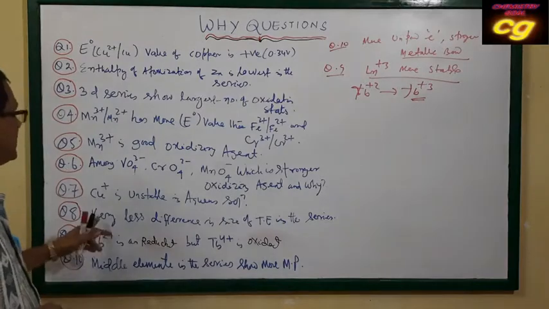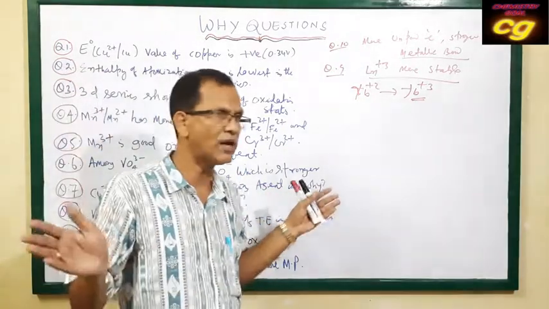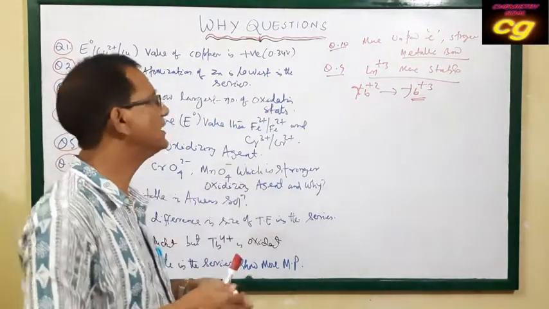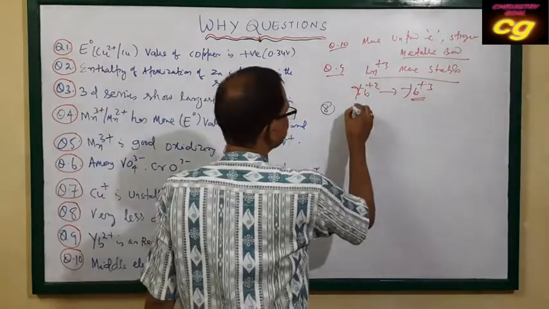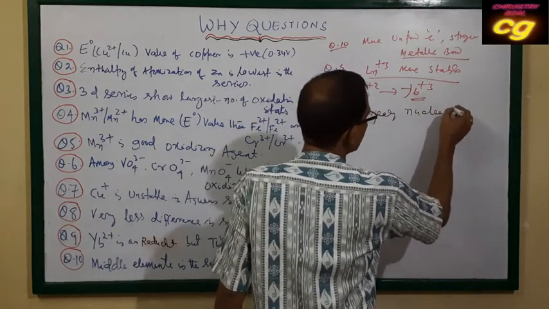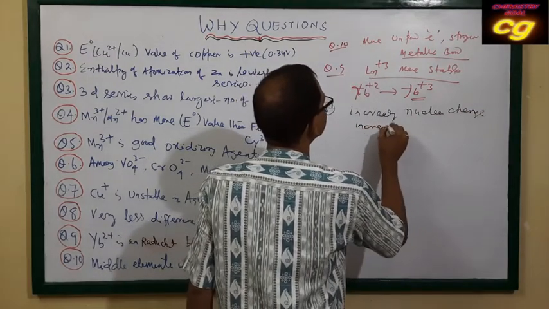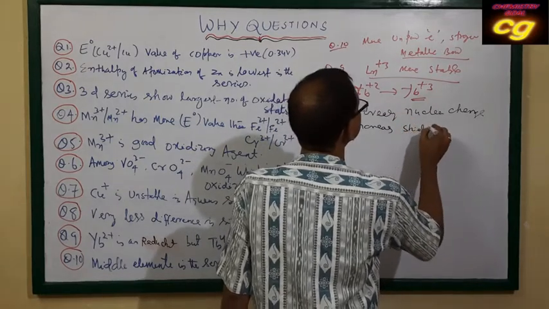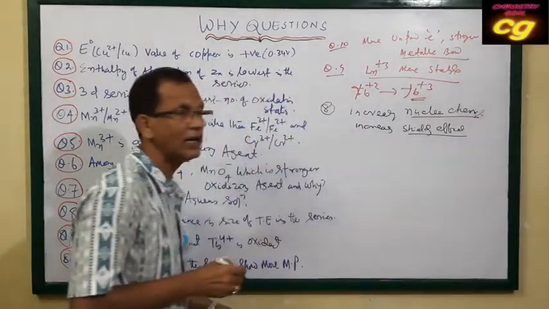Then question number 8: very little difference in size of transition elements in the series. If you move from left to right along the series, their size differs; although size decreases, the size difference is very small. The only answer is increasing nuclear charge and increasing shielding effect. This shielding effect and nuclear charge are opposite.